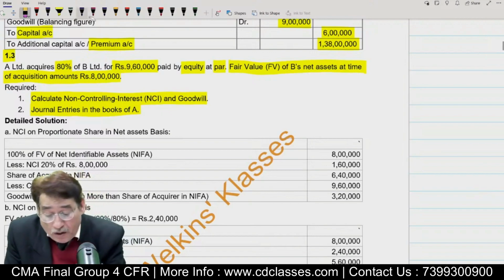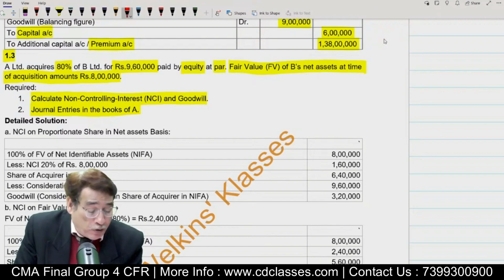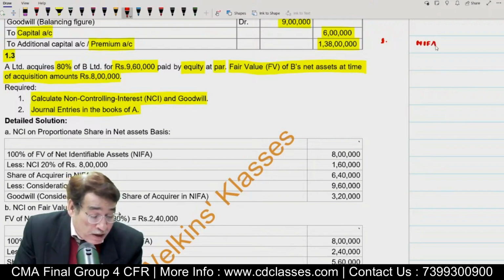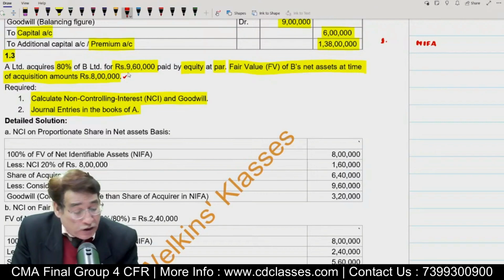Okay. A little bit of space I have created. Now my first point to you: what is the amount of NIFA? Whenever we say NIFA, it means net identifiable assets of the acquiring company on the date of acquisition at fair value. It is clearly given in the question: 8 lakh.